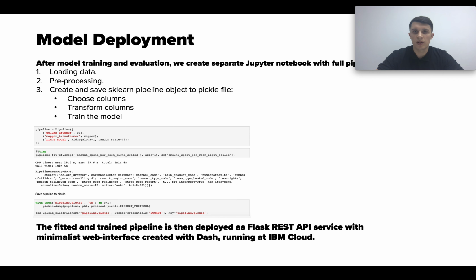After model training and evaluation, we create a separate Jupyter notebook with the full pipeline, which loads the data, does the preprocessing, and creates and saves the sklearn pipeline object to a pickle file, which will choose columns, transform columns, and train the model. The fitted pipeline is then deployed as a Flask REST API service with a minimalist web interface created with Dash running at IBM Cloud. Let's now see how it works.